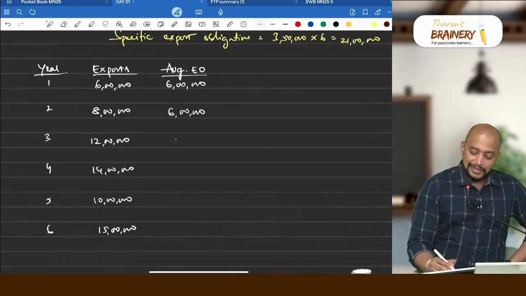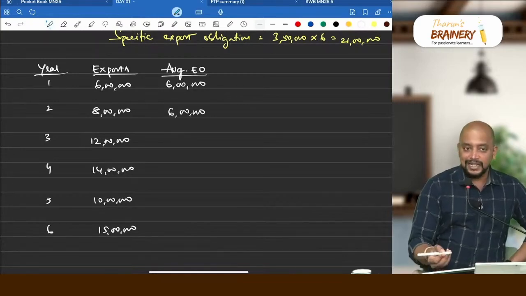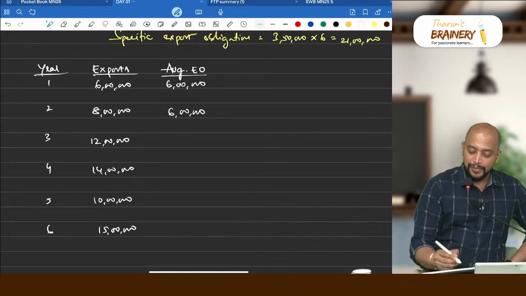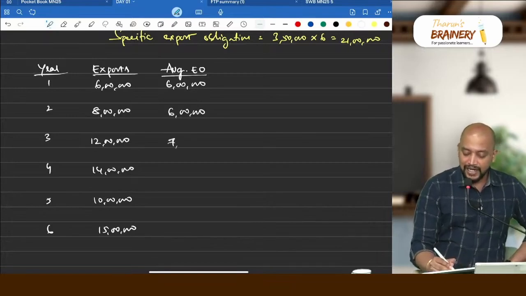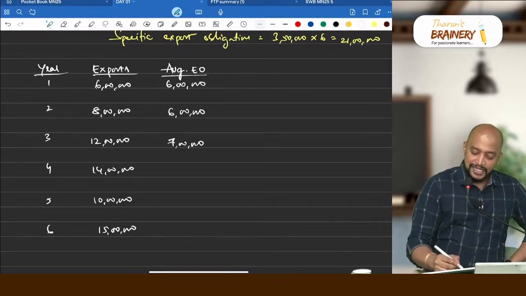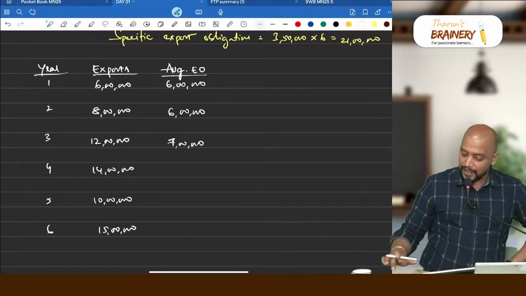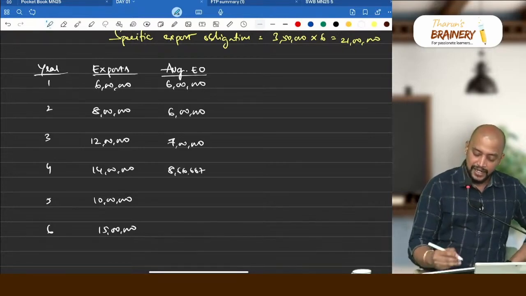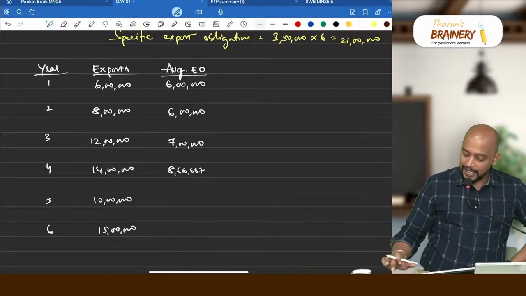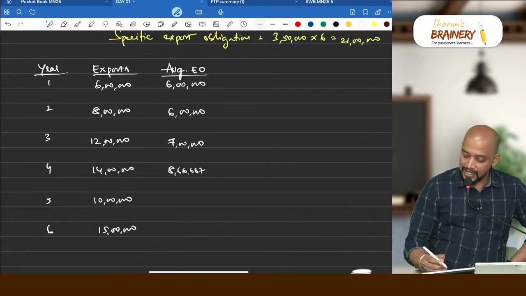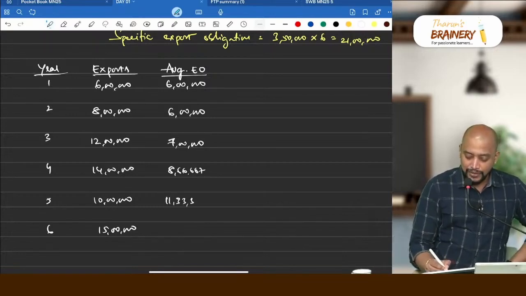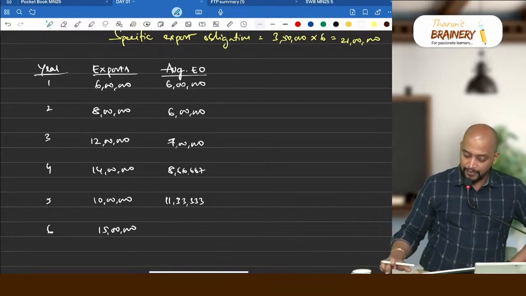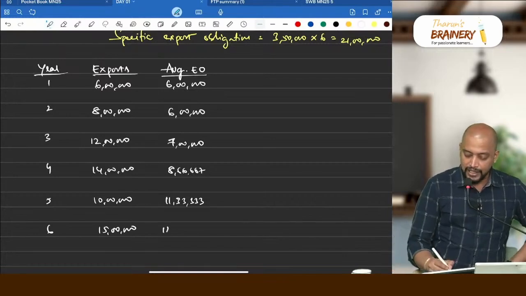And third year, we need to take preceding, we don't have preceding for the first year, let's assume 6 lakhs, and third year preceding two, 8 plus 6 divided by 2, 7 lakhs, and thereafter the next one preceding 3, so 6 plus 8 plus 12 divided by 3, that is 8 lakh 66,667, then again preceding 3, 12 plus 8 plus 14 divided by 3, that is 11 lakh 33,333, then 15 for this, 10 plus 14 plus 12 divided by 3, that is 12 lakhs.